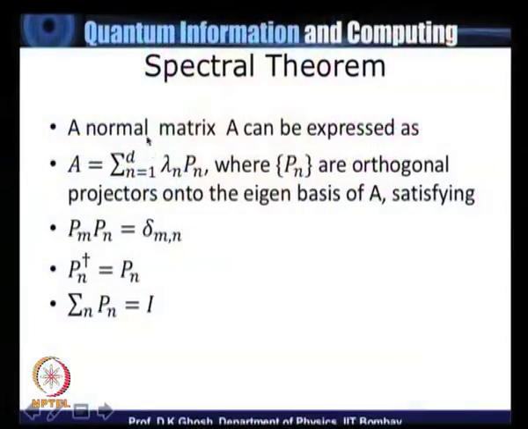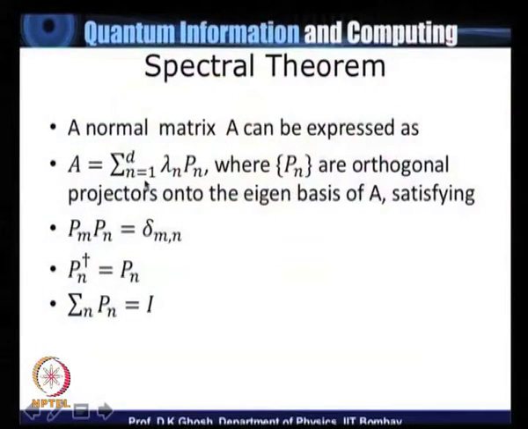Now, one can show that if we consider a normal matrix, actually the theorem is, I am interested in that theorem only for Hermitian matrices, but in practice the theorem is true for much more general matrices called normal matrices.